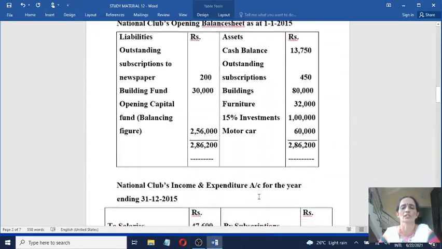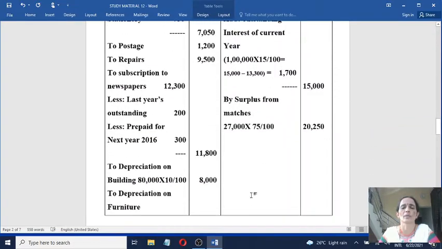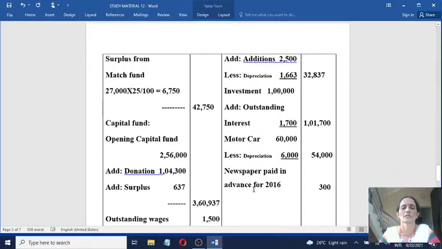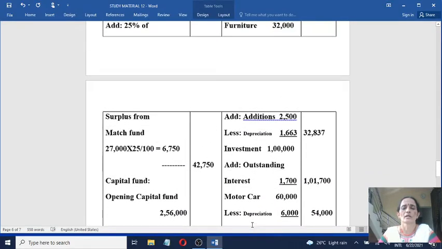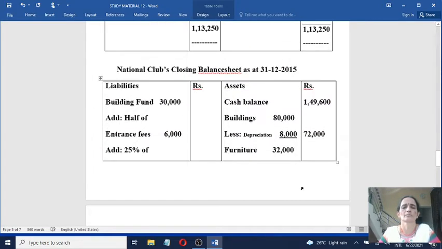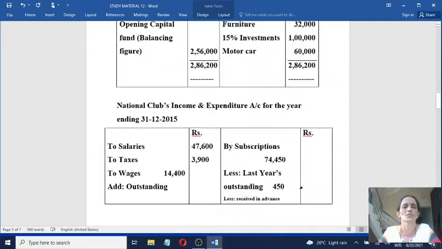So on the asset side you write subscriptions to newspaper paid in advance for 2016 is 300. Now come to the next item,